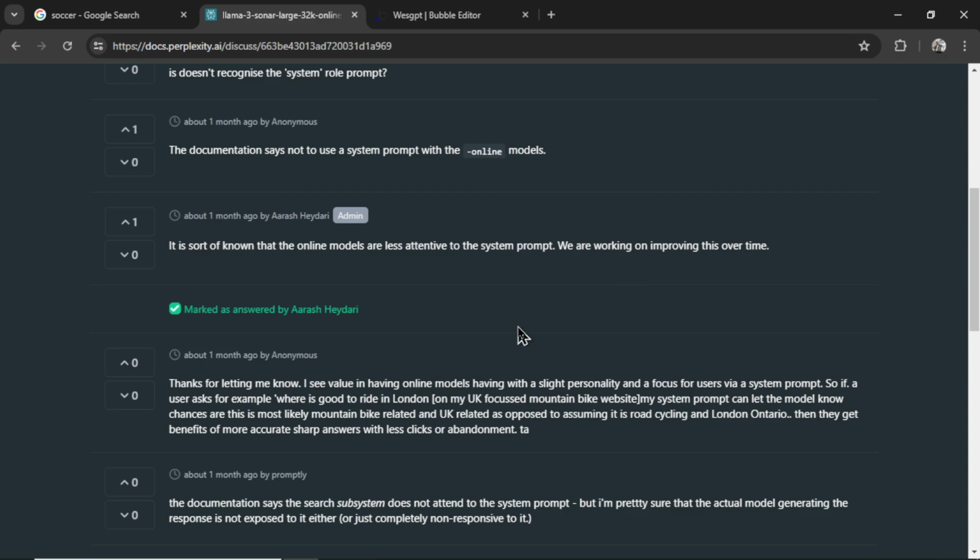But I think we've been having bad results because the model's instructions are being put in the system prompt instead of the user prompt. I'm going to say this is my fault. I think I taught you guys the wrong way to use Perplexity's API. I used habits that I use with OpenAI, Claude, all those other models with this model without doing the proper testing. So let's resolve that in this video. Let's set it up from scratch and let's prompt it how I think we're supposed to prompt it for better results.